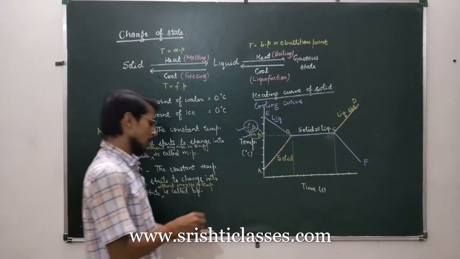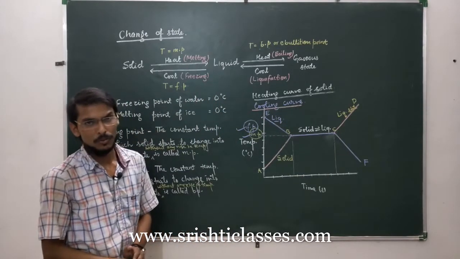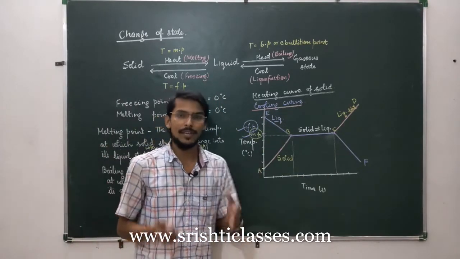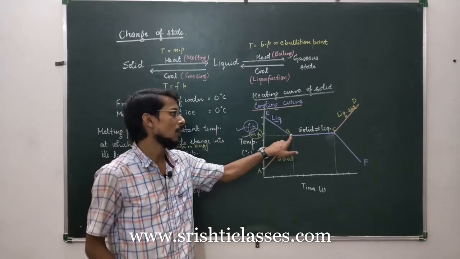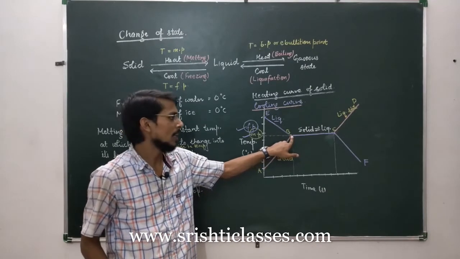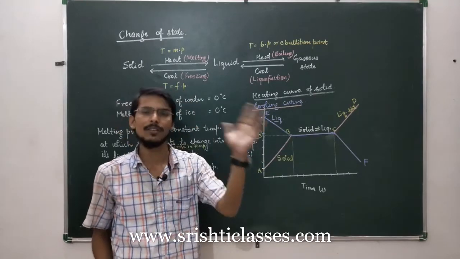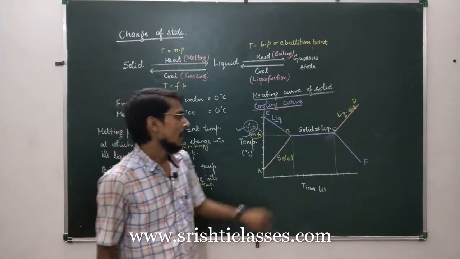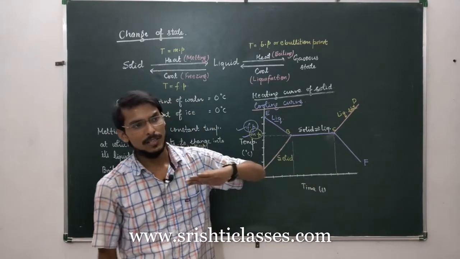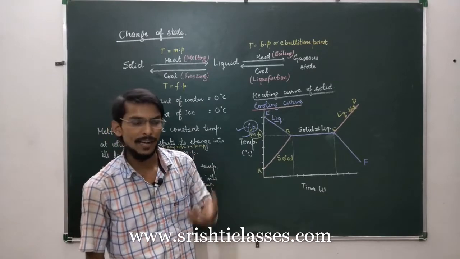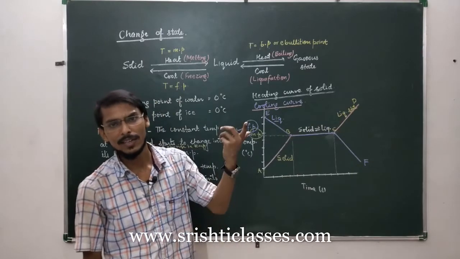Okay. So both the heating curve and the cooling curve are represented in the same figure. You must be able to understand this. Heating curve means where we are supplying heat energy, so the temperature will increase. After some time, the solid will start to melt. So the temperature will not increase for a particular duration of time till the whole solid gets converted into liquid state. As soon as the whole solid gets converted into liquid state, again the liquid will start to gain heat energy and increase its temperature. So CD represents a liquid state with increasing temperature.